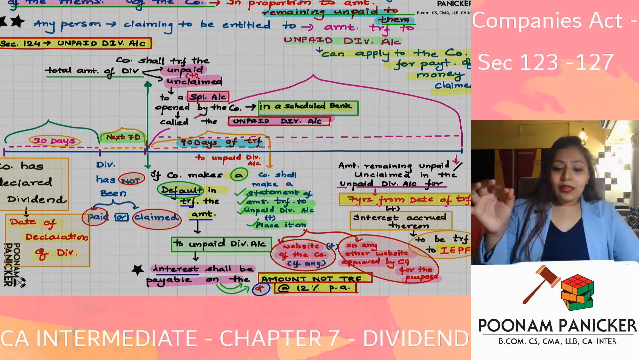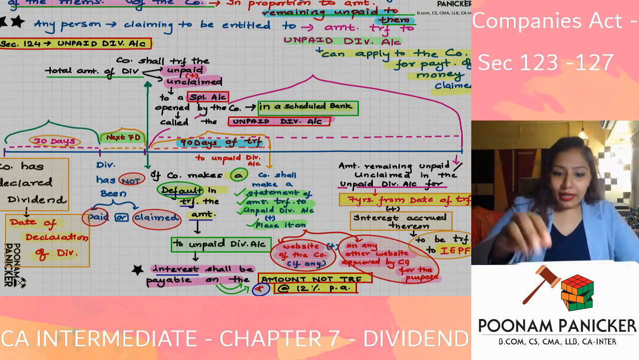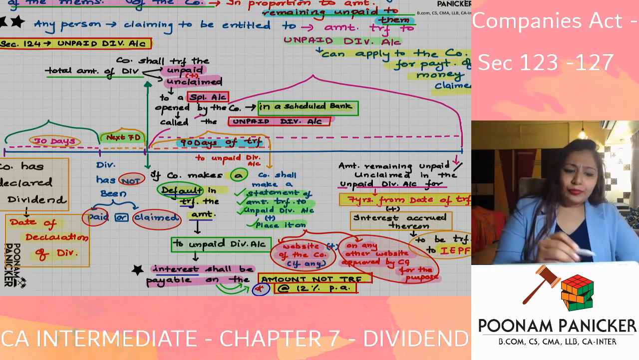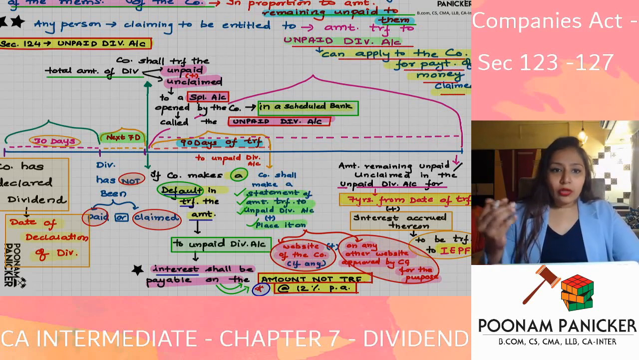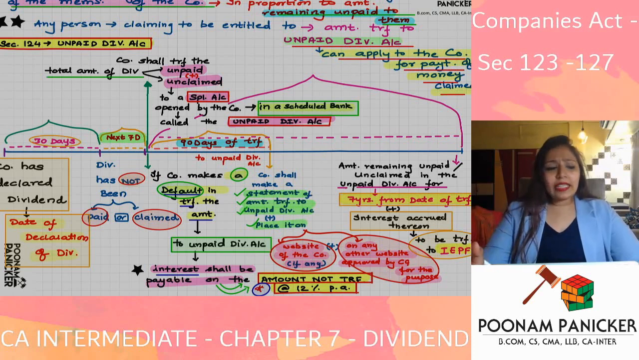So any person claiming to be entitled to the unpaid dividend can come and claim that money, and can apply to the company for the payment of the amount of money so claimed. Any person who wants it can make an application to the company and ask for that money which has already been transferred by the company to the unpaid dividend account. So the company will give it to him if the procedure is followed; he can get that money back from the company.